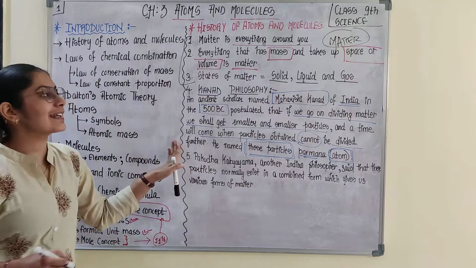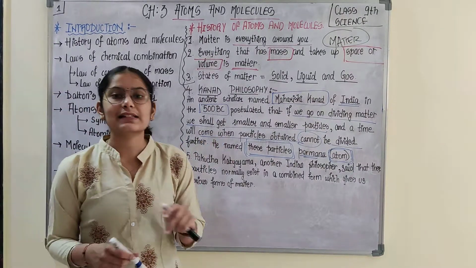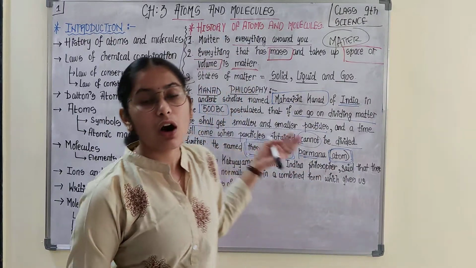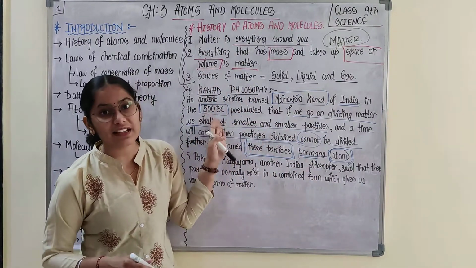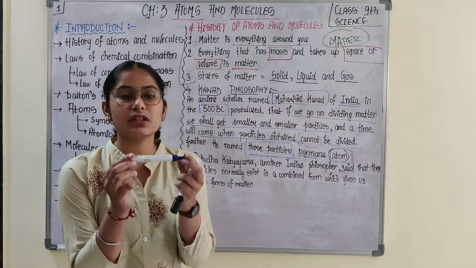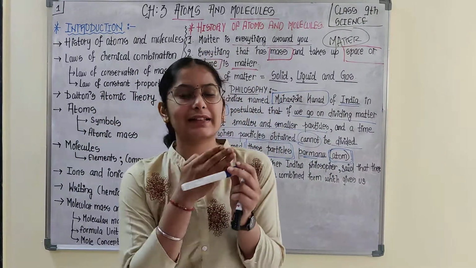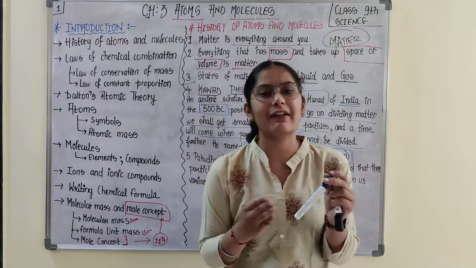Okay, so this was Kannada philosophy. What did Maharishi Kannada postulate around 500 BC? That if we start dividing a matter into smaller particles, you would go on dividing.